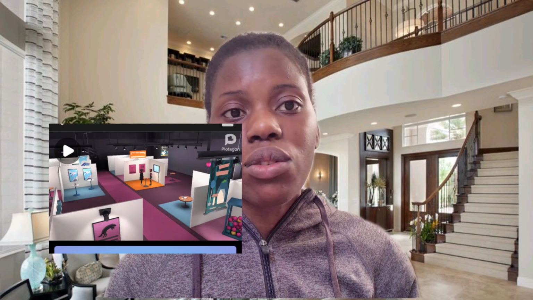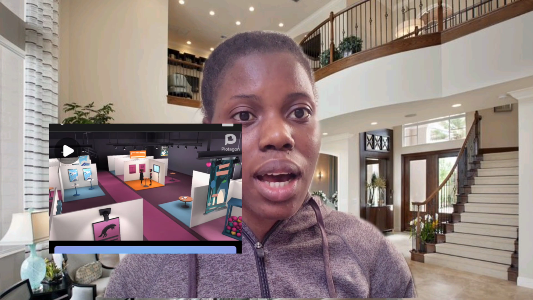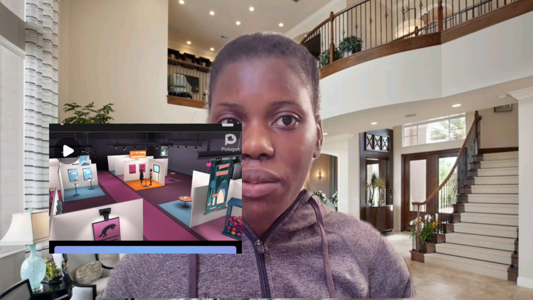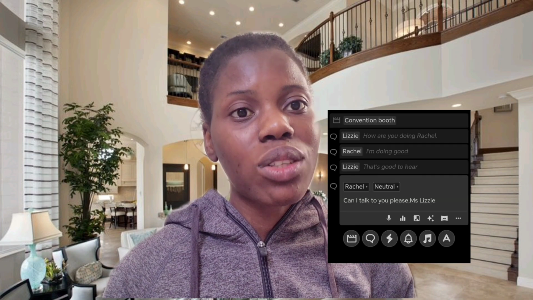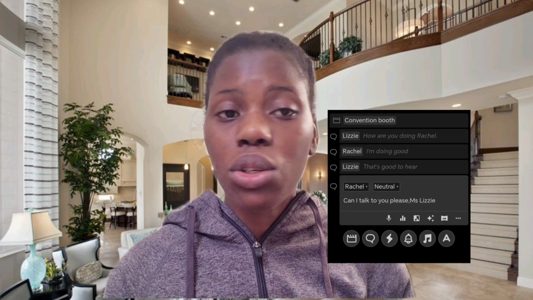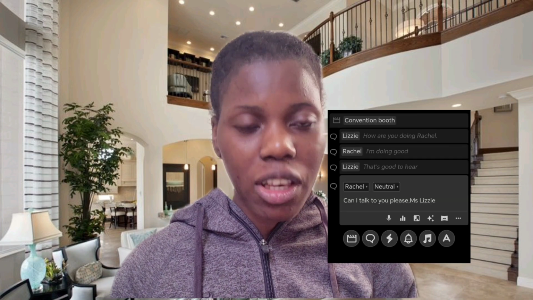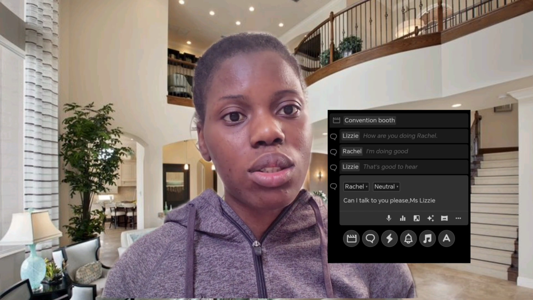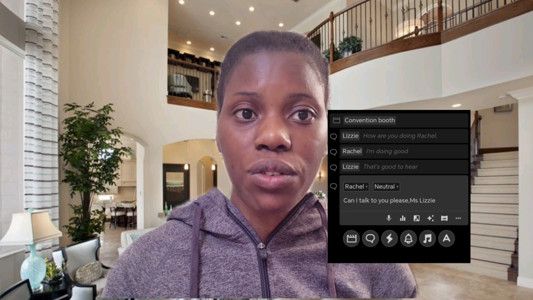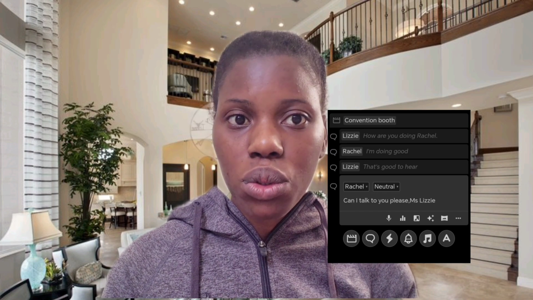For this app, it's for free. If you want to use this app, it's for free, but not 100% free. If you want to access more things, you can pay. But if you don't have money, please don't stress yourself. You can use it for free. Even for free, it's really good to use. You can create your characters and your actor. So let me show you how to do this.